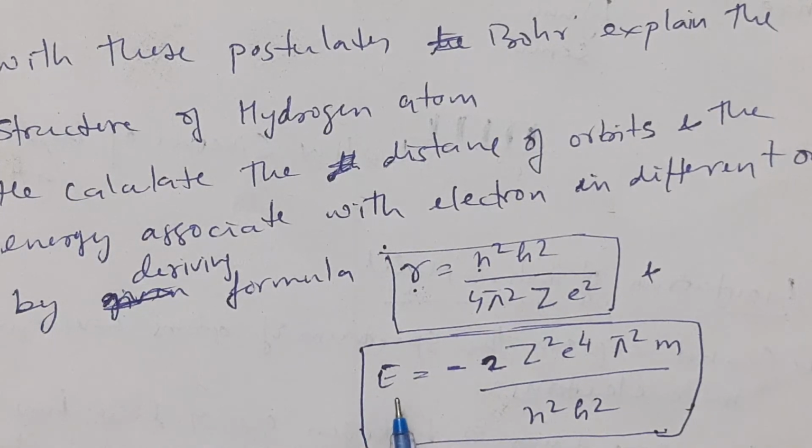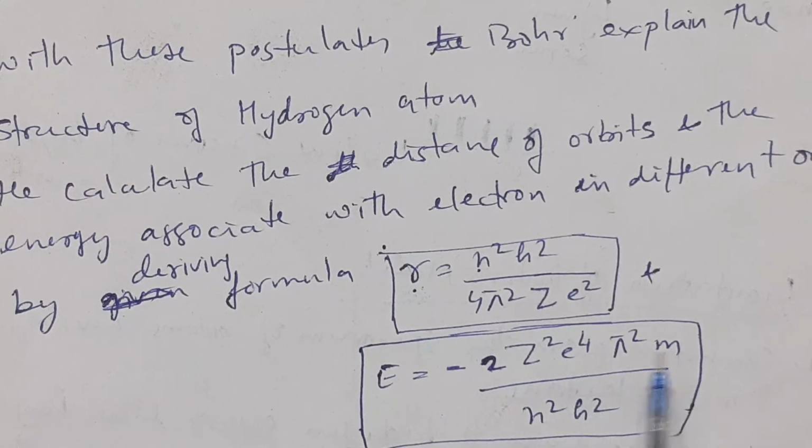He also calculated the energy of each electron in a particular orbit by the formula E equal to minus 2 pi square Z square e to the power 4 m upon n square h square. Here also, by putting the value of n as 1, the value of energy calculated is the energy of electron in first orbit. By putting the value of n as 2, it is the energy of electron in the second orbit, and by putting values 3, 4, it gives the energy of electron in 3rd, 4th, 5th orbits.